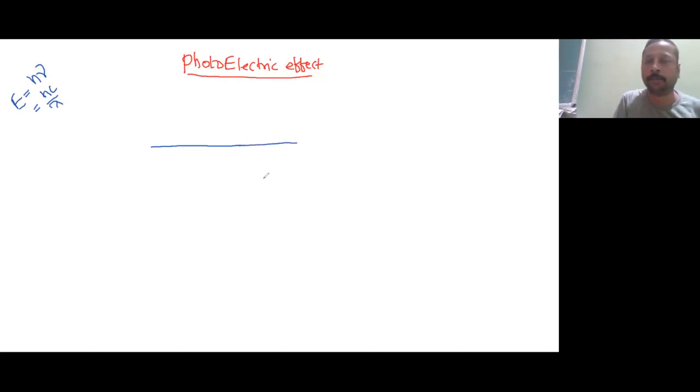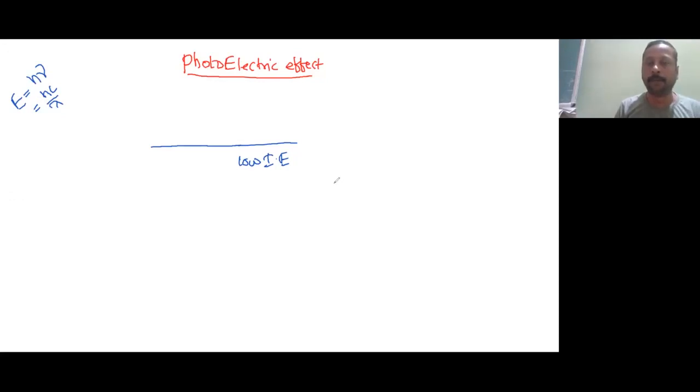This blue color line shows the metal surface. The best characteristic of the metal surface should be that they should have low ionization energy. So before selecting the metal for the photoelectric effect purpose, what should we make sure? We should make sure the ionization energy of the metal should be lowest. The best metal according to that will be cesium. But cesium being a costly metal, it is rarely used for the photoelectric effect. The best metal after that, which is cost effective, will be potassium.